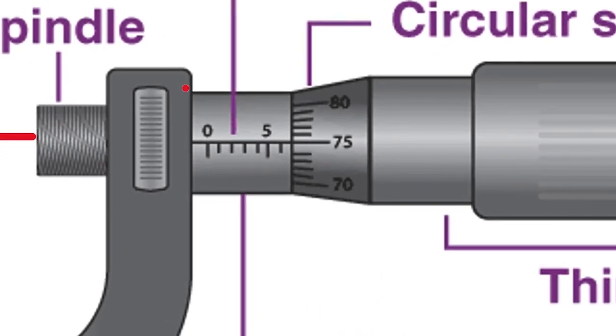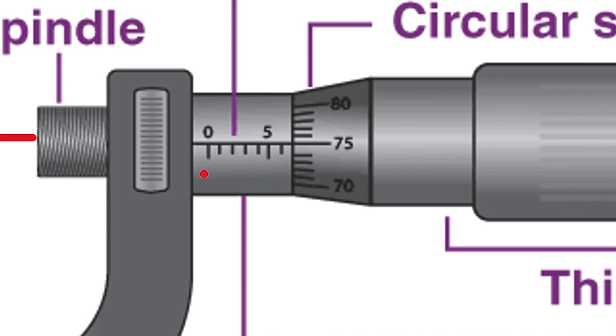So this micrometer screw gauge has the main scale reading shown like this. So the reading is something like this: 0, 1, 2, 3, 4, 5. So this is 5 millimeters. 0, 1 millimeter, 2 millimeter, 3 millimeter, 4 millimeter, 5 millimeter, 6 millimeter, and 7 millimeter is the point where it ends. So 7 millimeter is the main scale reading. Then we have to look at the fractional scale.